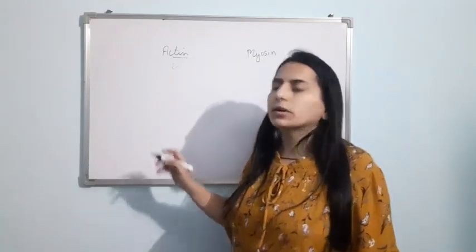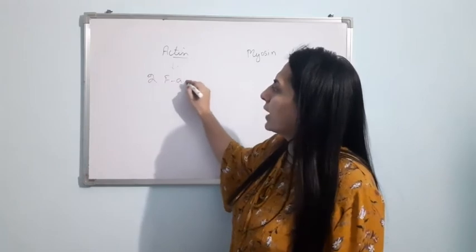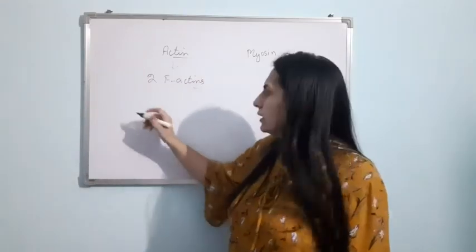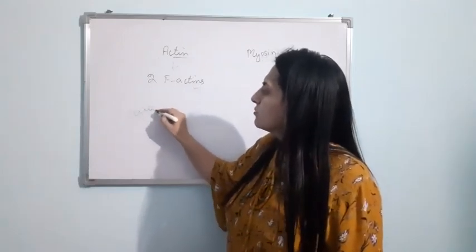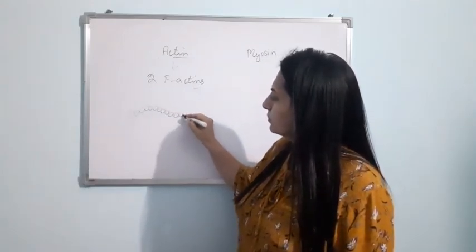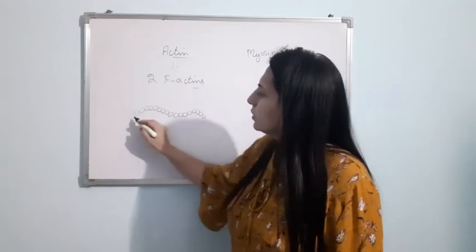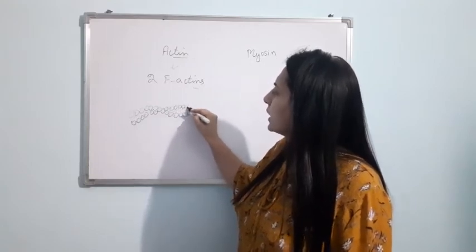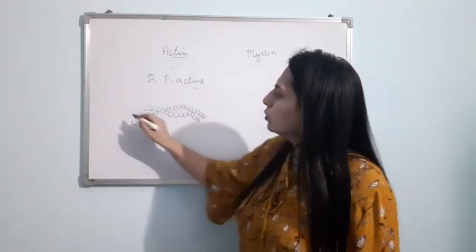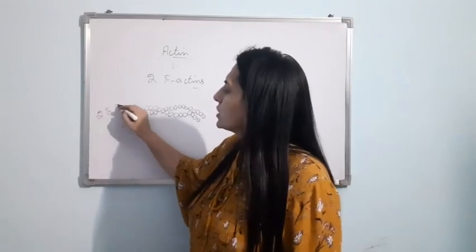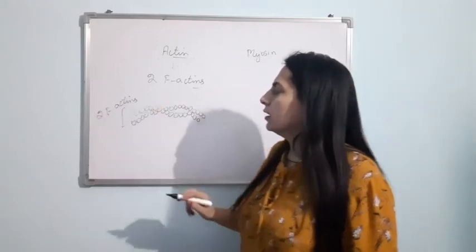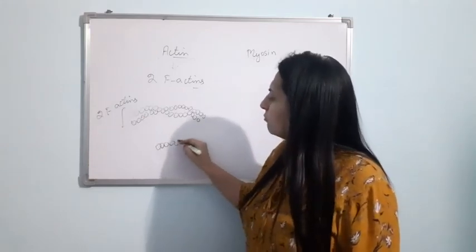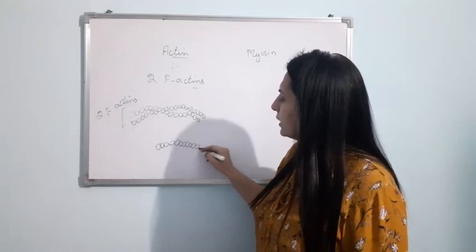Actin contractile protein is made up of two F-actins, and these two F-actins are helically coiled over one another. Just see here, this is the first F-actin. Okay, now this is the second F-actin. So basically in the actin contractile protein, two F-actins are there which are helically coiled over one another. Now let us talk about the structure of one F-actin. You can just see here. One F-actin is like this. I have drawn it like this, right?